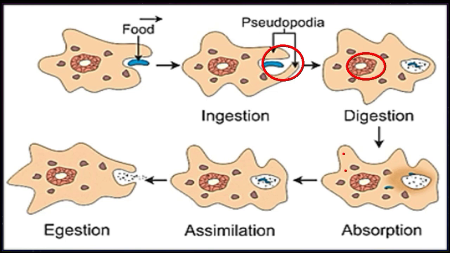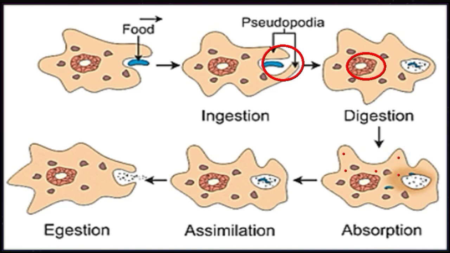Now, after the digestion, the next step is absorption. Students, it is the process of absorption of the digested food material into the cytoplasm, leaving behind the undigested food material. Now, students, what is cytoplasm? Cytoplasm is a jelly fluid-like structure that is present in a cell, and that you can also see here in this structure. The pinkish color that you see overall in the cell is cytoplasm.